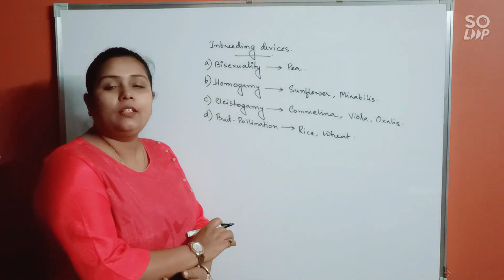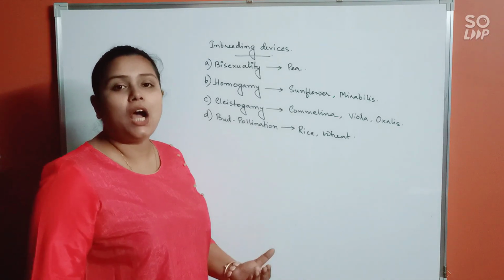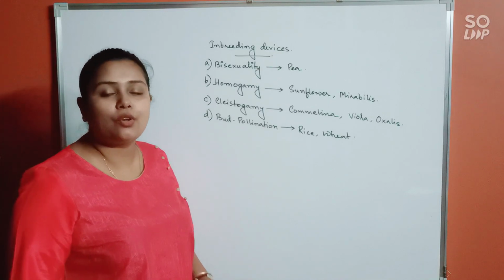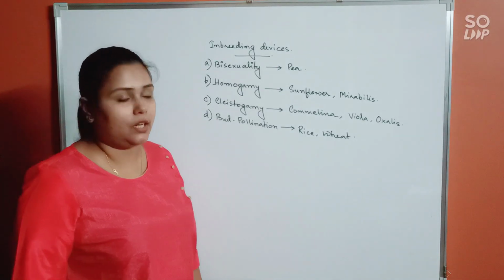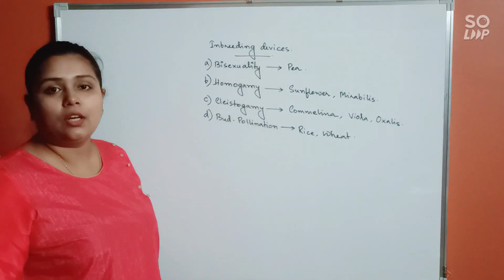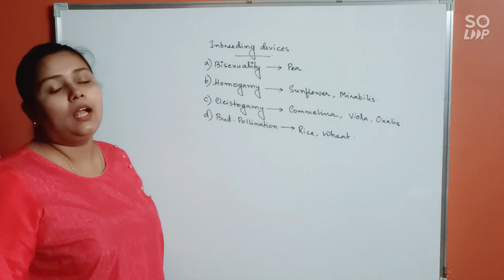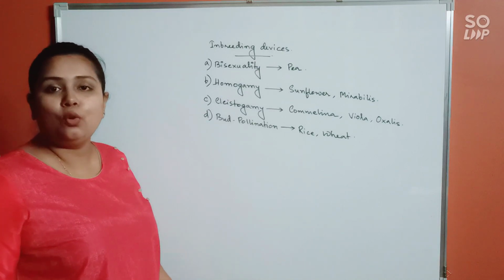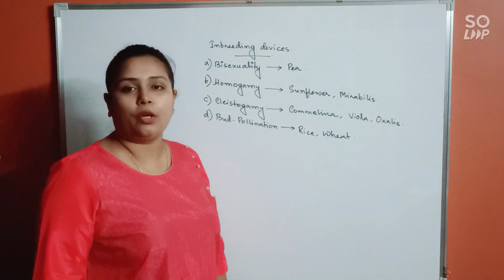Cleistogamy. Here the plants will bear closed flowers so that there is no chance of a pollen grain from an outside source to enter the flower and cause cross-pollination. So cleistogamy will guarantee self-pollination. And bud pollination. Here the pollen and the pistil will be already mature inside the floral bud itself before the flower can bloom. That's why there is again increasing chance for self-pollination.